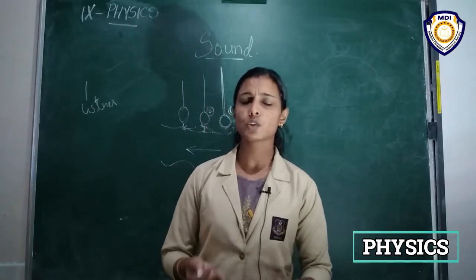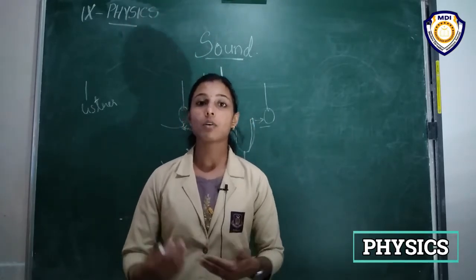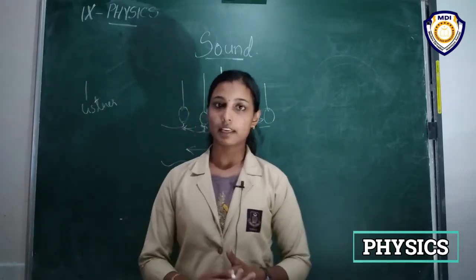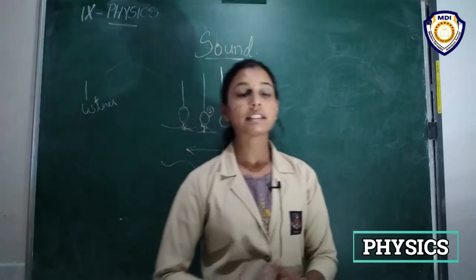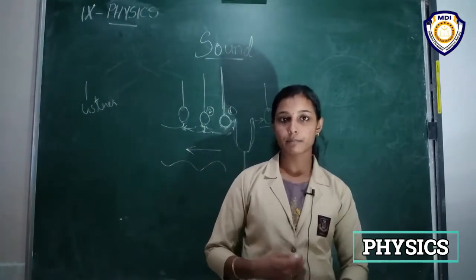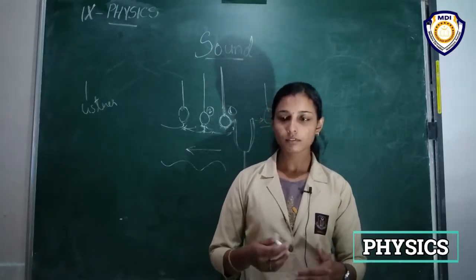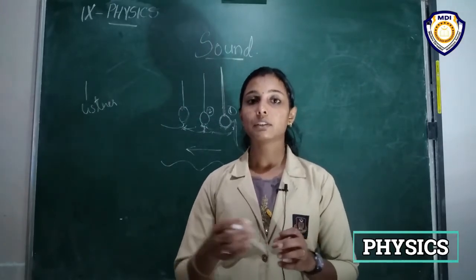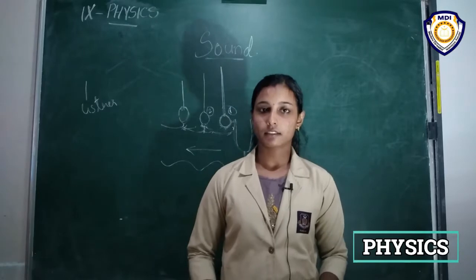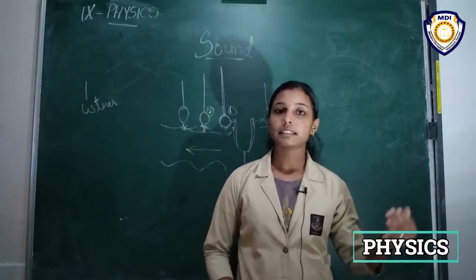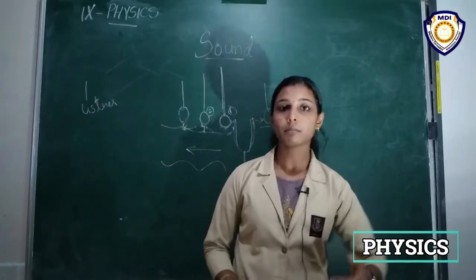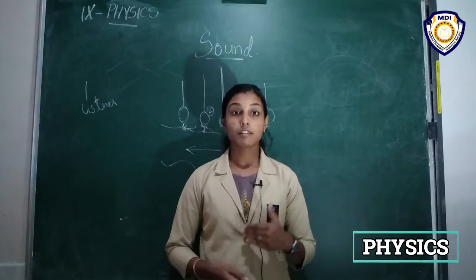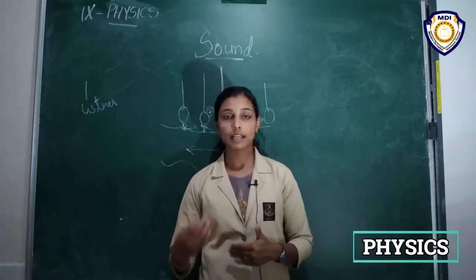Okay, so this tells us how the sound propagates from the vibrating object to our ear. So how can we hear a sound? The sound produced by the vibrating object has to travel through the medium to reach our ear. Okay, so what happens there? Actually, the particles of the medium do not move by themselves, but the disturbance is only traveling.